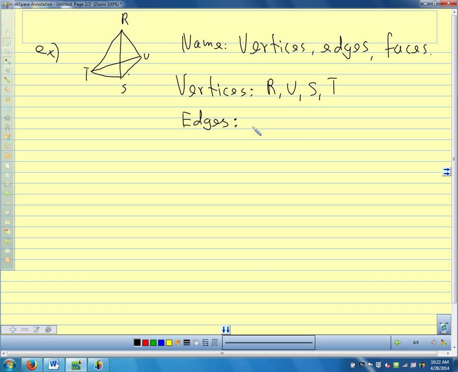So what are the segments here? RS, RU, RT, TS, SU, UT. All right, so we have six edges. And the faces. What kind of things are the faces? And what kind of shape? Triangle. So triangle RTS.